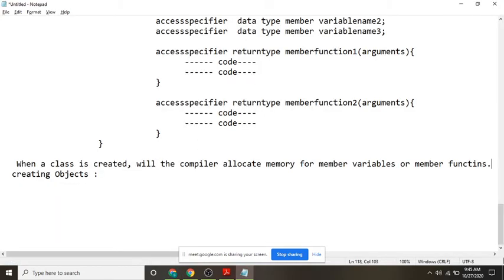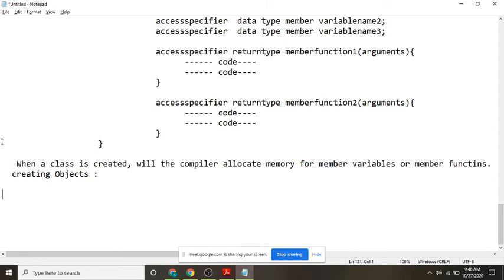It should allocate, no sir. Already it will be allocated when we write the class. So in the memory, allocation will be done only when the object is created.